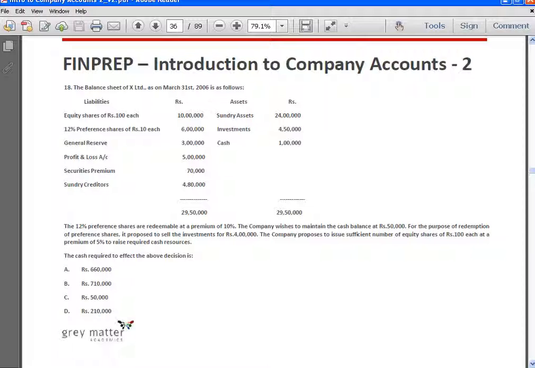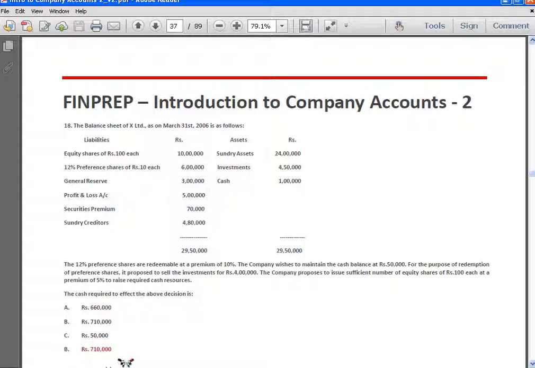Now let's see what is the cash that is available for the company. The company has a cash balance of 1 lakh, but they want to maintain a cash balance of 50,000, which means they can use only 50,000. And they want to sell their investments for 4 lakhs. So the cash that the company can get from the existing resources is 4 lakh 50,000 rupees. It needs 6 lakh 60,000. It has 4 lakh 50,000. So the balance required is 2 lakh 10,000 rupees. Okay, so the answer is D, 2 lakh 10,000.